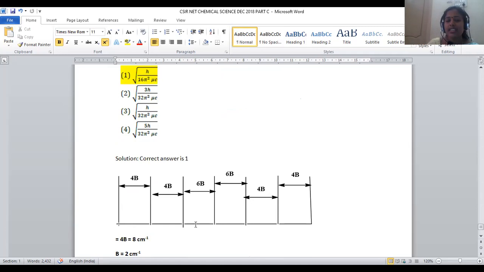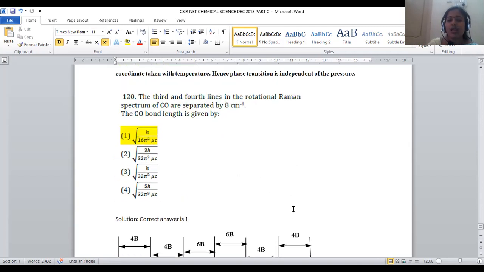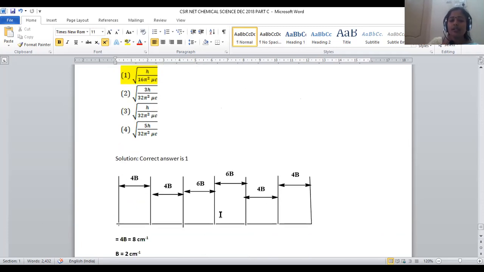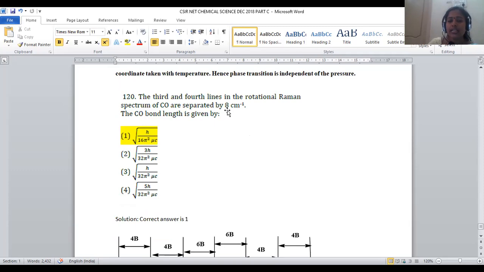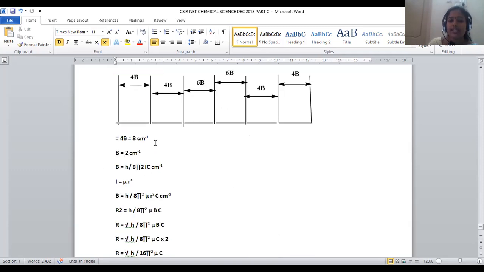In this Raman spectrum, the line spacing is provided with 4B, 4B, 6B, 6B, 4B, 4B. What they're asking for is the third and fourth lines difference. With respect to this, the first line, second line, third line, fourth line, the third and fourth line difference is given by 4B. That 4B value is provided to us, that is 8 centimeter inverse. 4B is equal to 8 centimeter inverse. Now the B value is 8 by 4, which is nothing but 2 only, right?